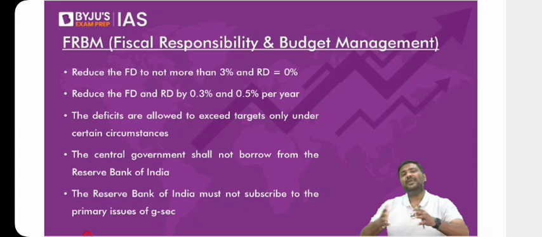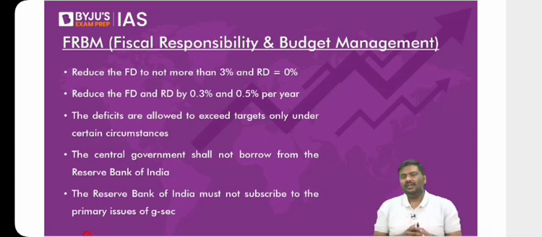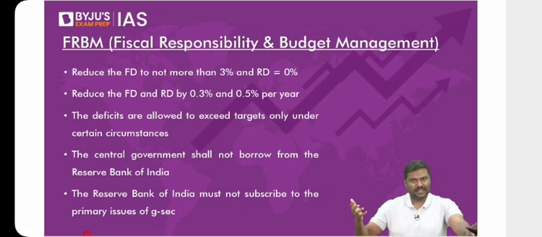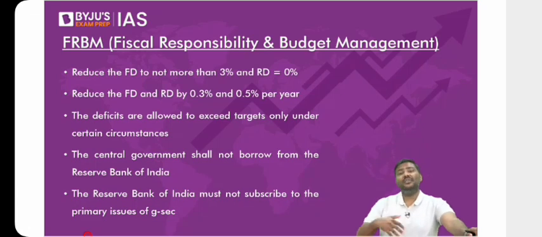There has been a spread of RRBs, but over a period of time, the spread has become very high. They're not able to mobilize deposits and they're incurring losses. That's the reason, as I told you, one of the reforms now, consolidation, is taking place. A couple of decades ago, the number of RRBs was very high, more than 100. But today, if you check the data, only around 43 RRBs are present in India. And I told you one more reform also. Government of India is now allowing these RRBs to get listed in the market so that they'll be able to raise the capital.